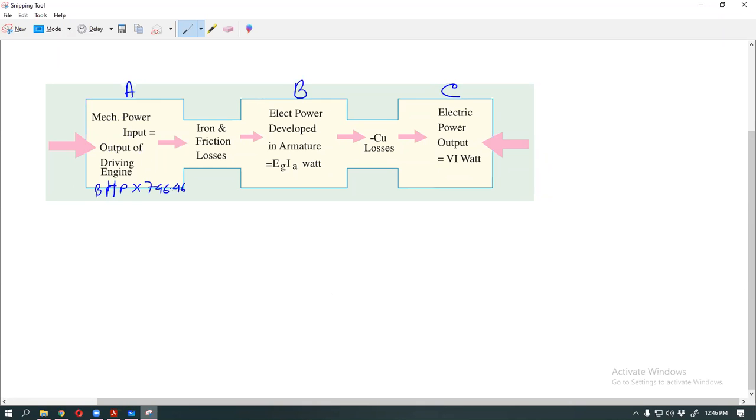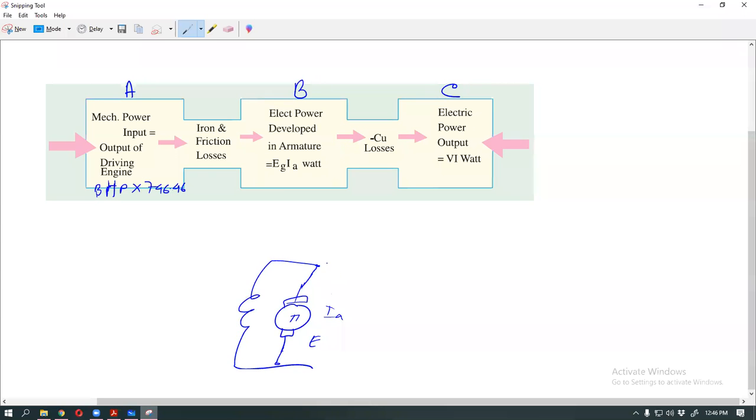Now this is the mechanical part. The mechanical part first rotates our turbine, then our electrical part is developed, the armature part, then armature power is developed. You know that armature. This is the armature current, and this is the power developed, the line current. Armature current means this line current.